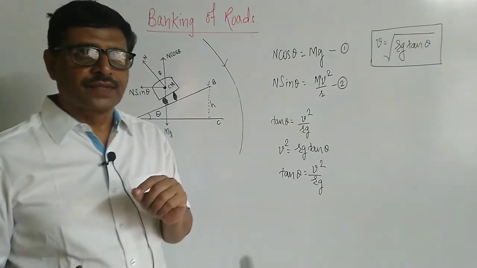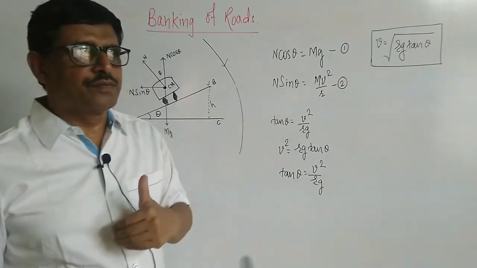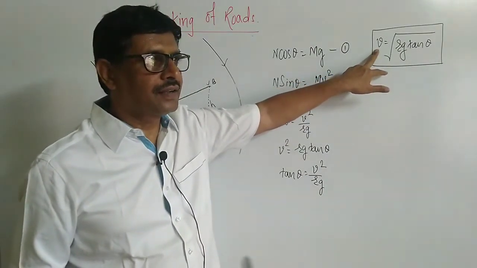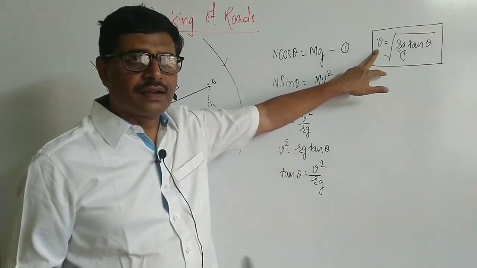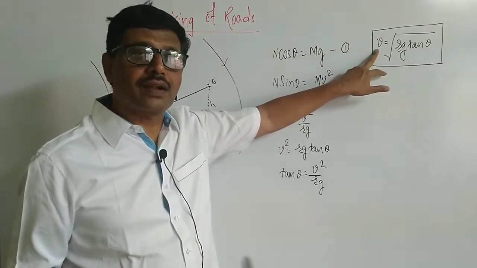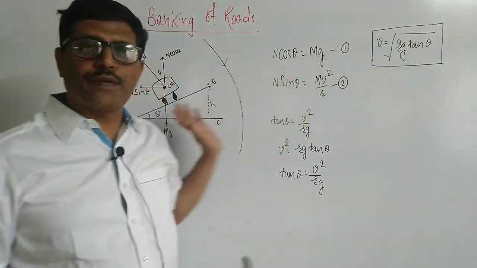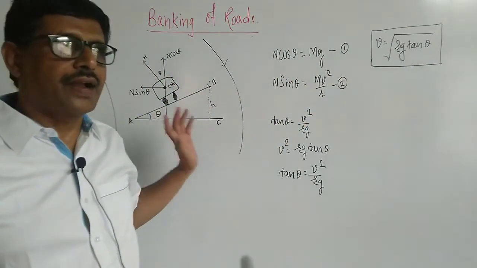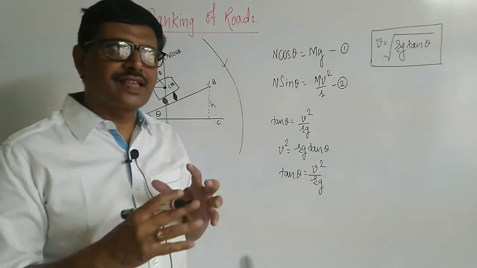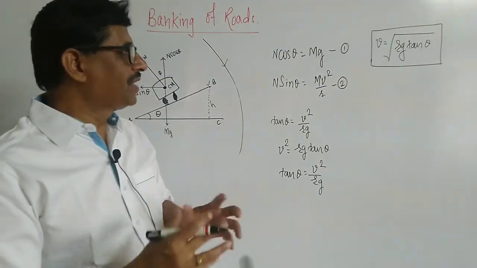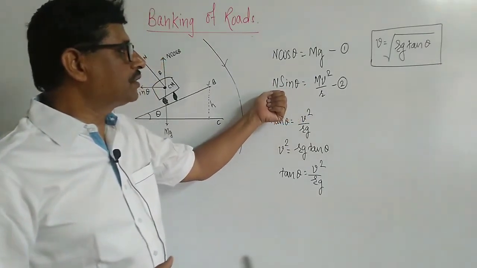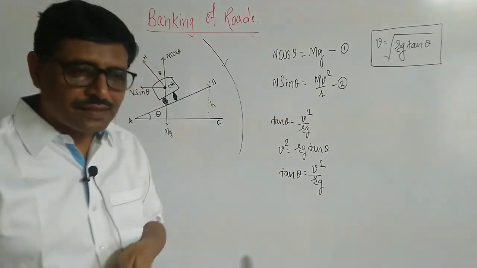But within that maximum and minimum speed, this is the speed at which the dependence on friction is overcome in order to provide the centripetal force, and the vehicle is moving safely with the required centripetal force given by the component of normal reaction, that is N sin theta.